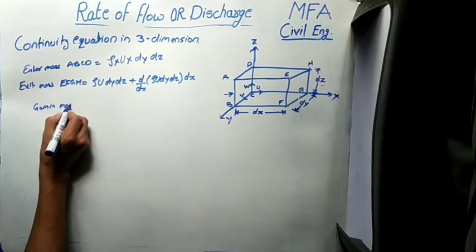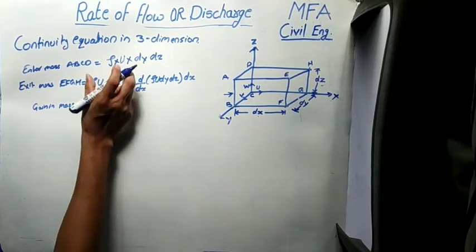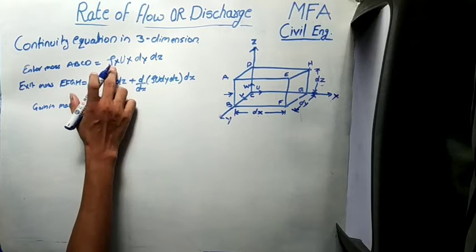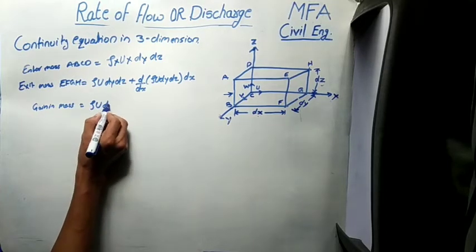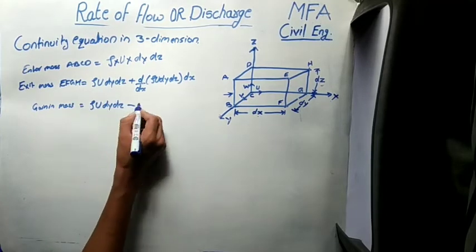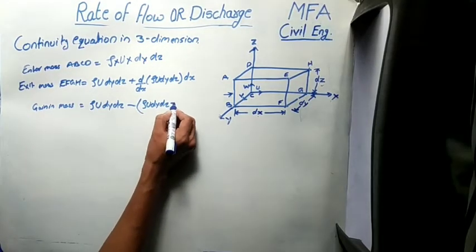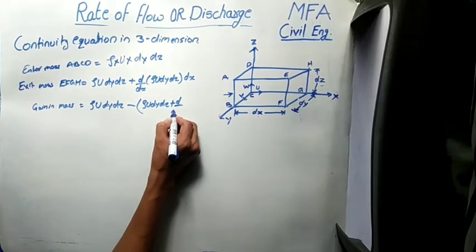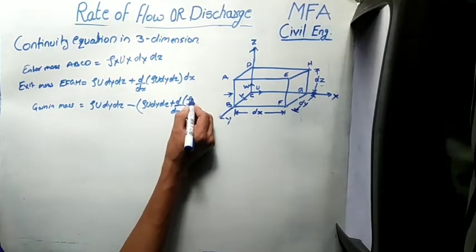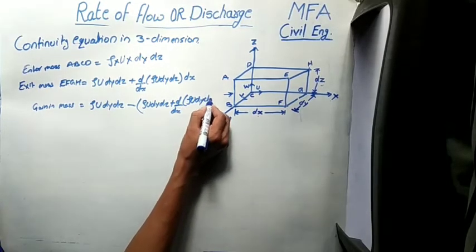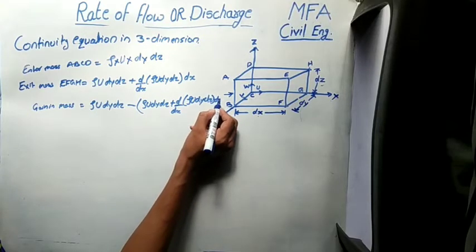Now the gain in mass of the liquid by traveling a distance dx is equal to the entering mass minus the exit mass. Entering mass is ρu dy dz minus exit mass, that is ρu dy dz plus ∂/∂x of ρu dy dz into dx.